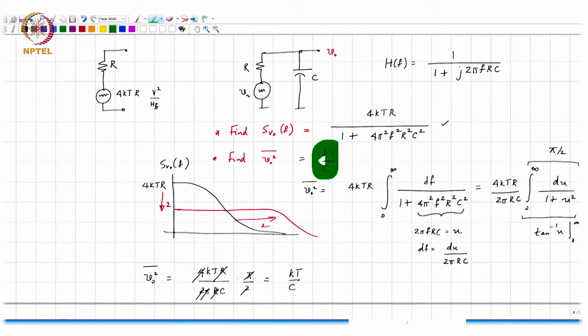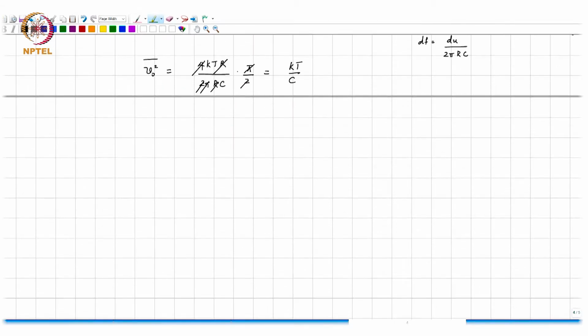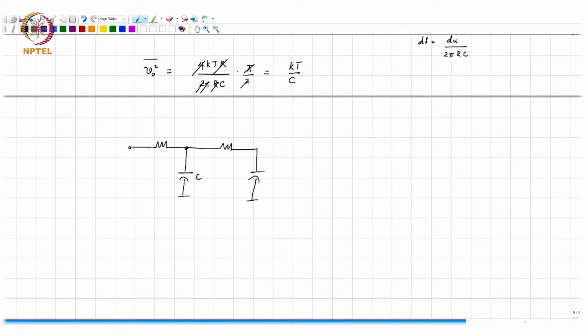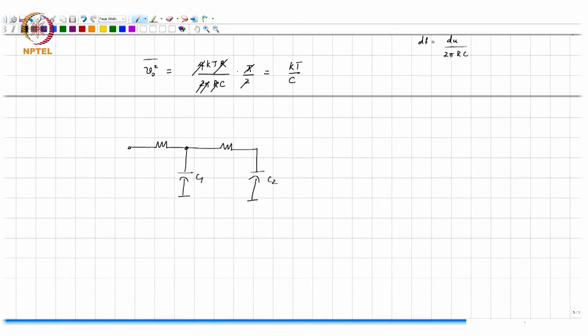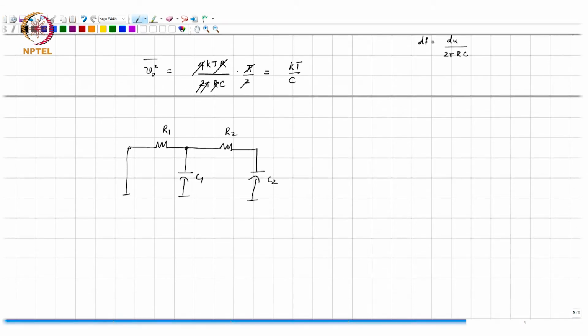Alright. So, now all of you look sufficiently bored, how about doing this? This is C1, this is C2, this is R1, this is R2, right? And of course, we are not going to do this in the class.